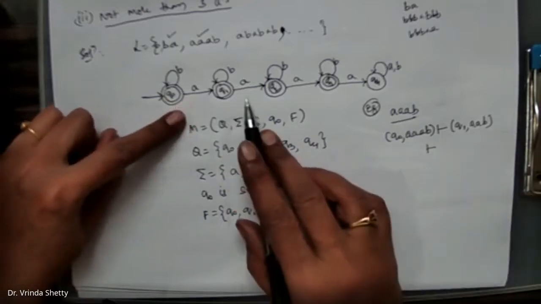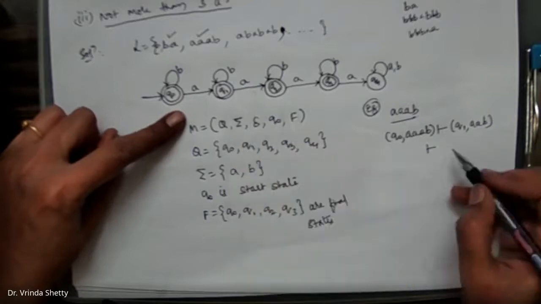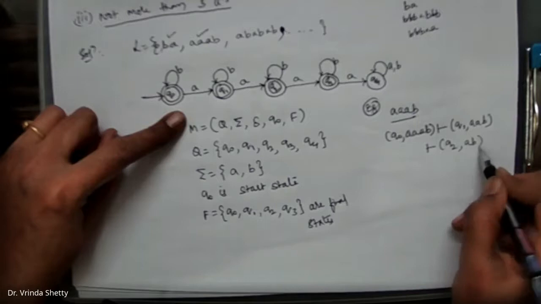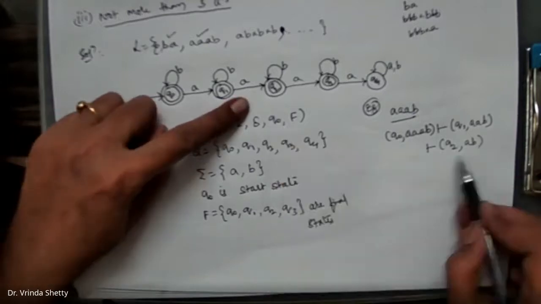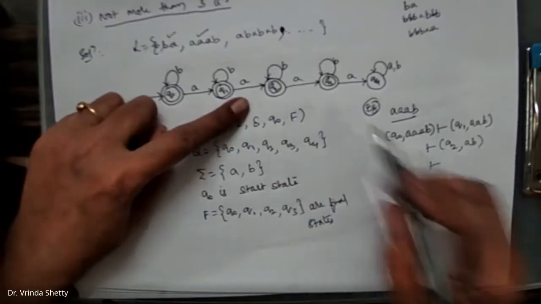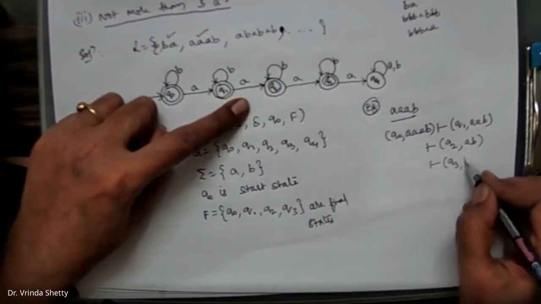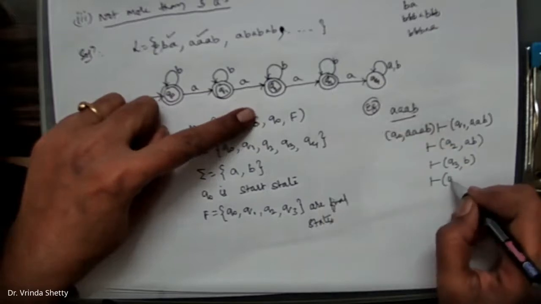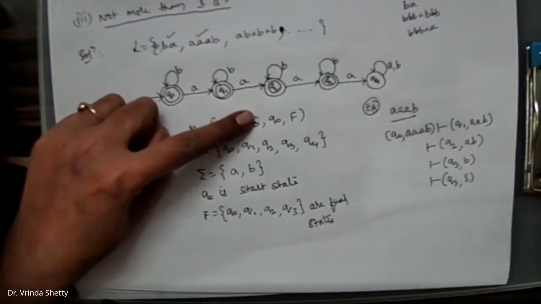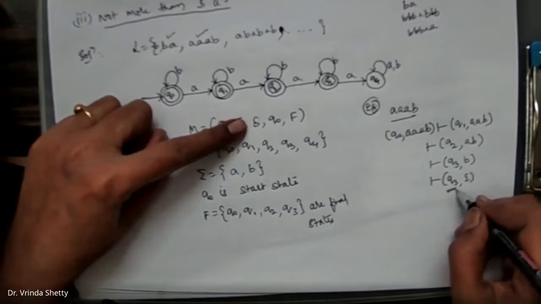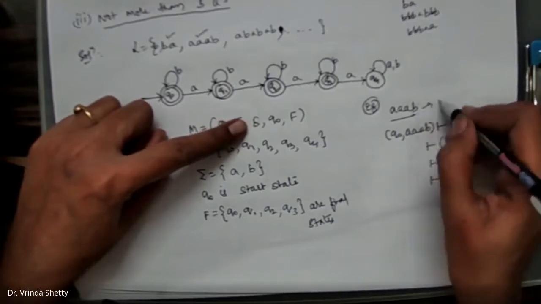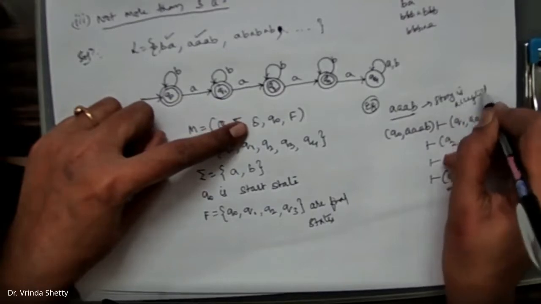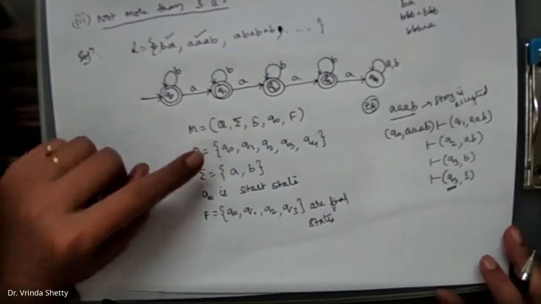Check Q1 on A, it is going to the state Q2. Q2 AB. Now you are in the state Q2. Q2 on A, it is going to Q3. Q3 B is there. Now Q3 on B is self loop. Q3 epsilon. Did we reach a final state? Is Q3 a final state? Yes, Q3 is a final state. So the string is accepted. Starting from the start state, if you are able to reach a final state, we say that the string is accepted.